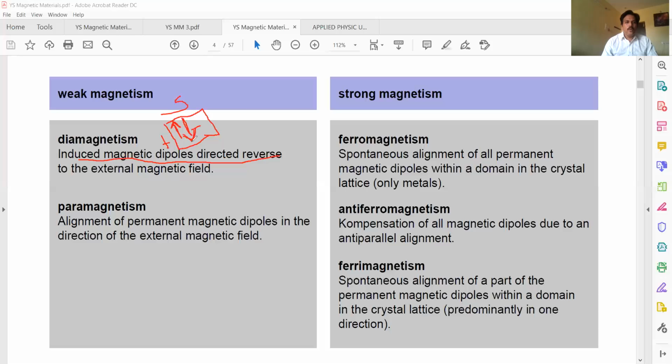So by application of a magnetic field, what happens? The dipoles don't align to the field direction.